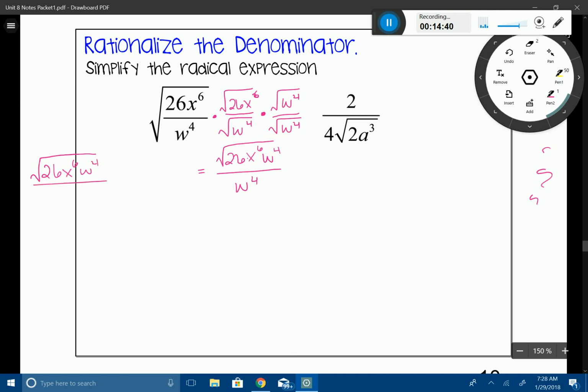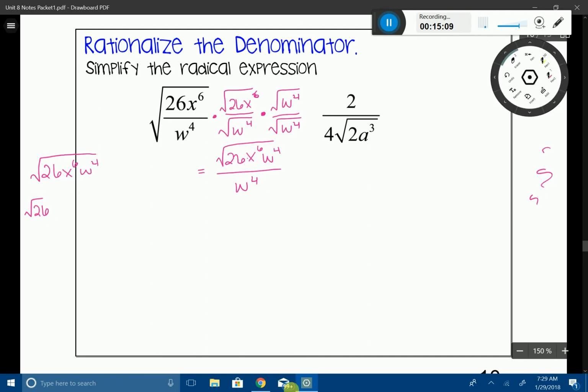And I want to figure out what are my factors of 26. So I'm going to see if I have anything that's going to work here. 26 divided by x doesn't look like it's going to give me much, to be honest with you. So it looks like 26 is already simplified. So I'm just going to keep it as is and rewrite it. And now my x to the 6th. Oh, I'm sorry, if this is bothering you, I put a little division symbol. I'll take that away. Okay.